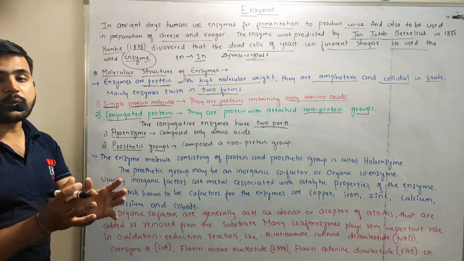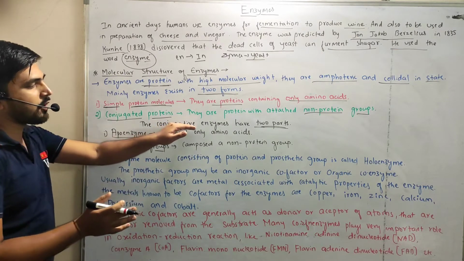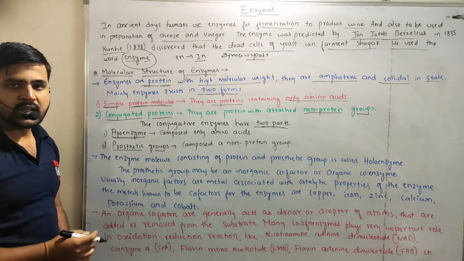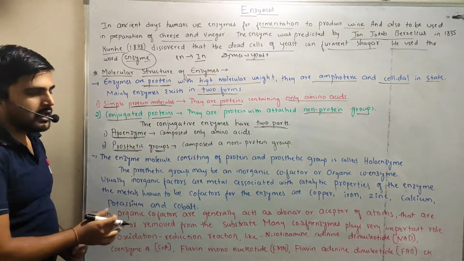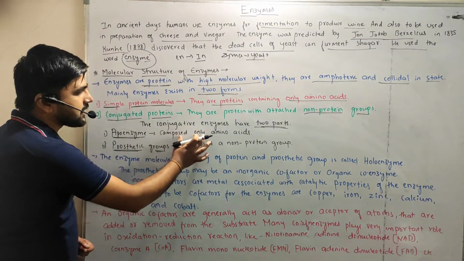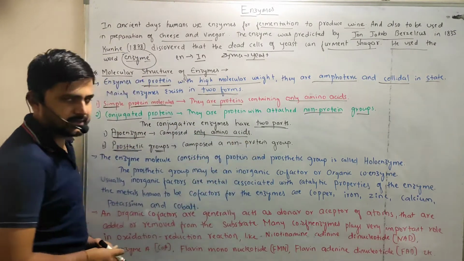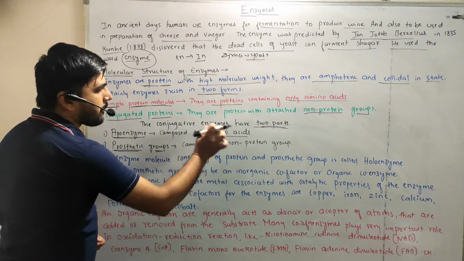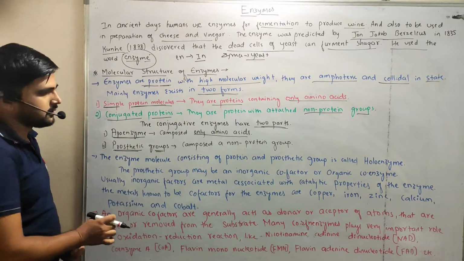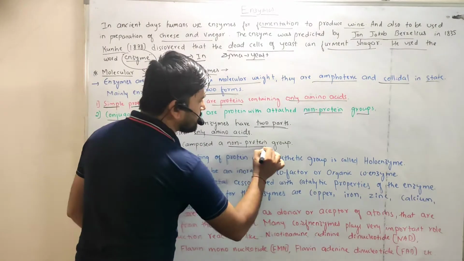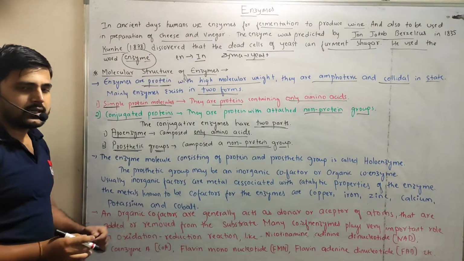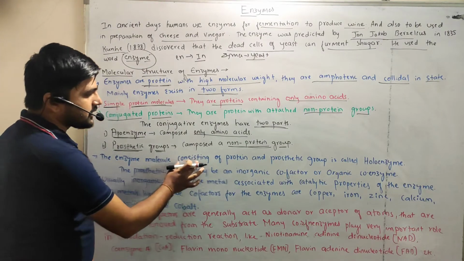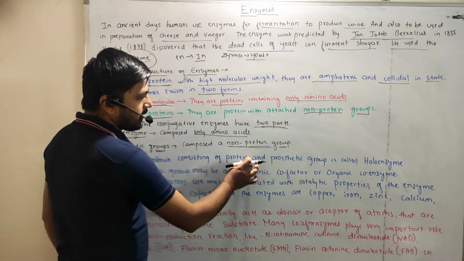That non-protein part can be of two types. One is the apoenzyme and the second is the prosthetic group. Apoenzymes are composed only of amino acids, but in the case of prosthetic groups, they are composed of a non-protein group. The enzyme molecule consists of protein and a prosthetic group.